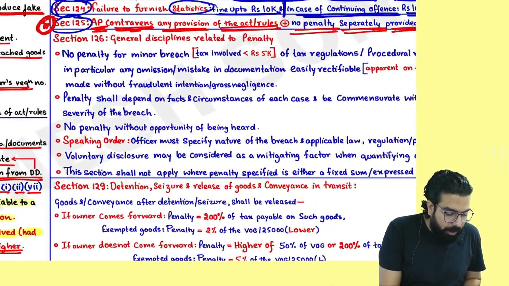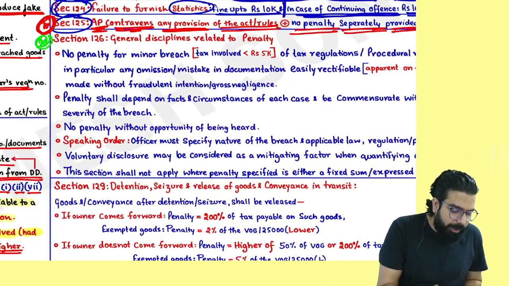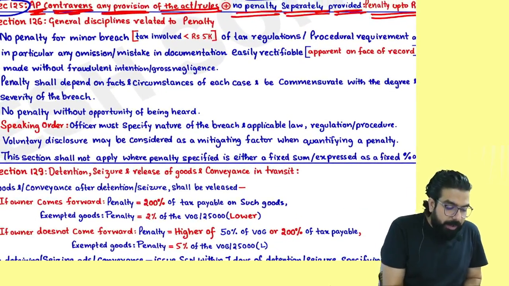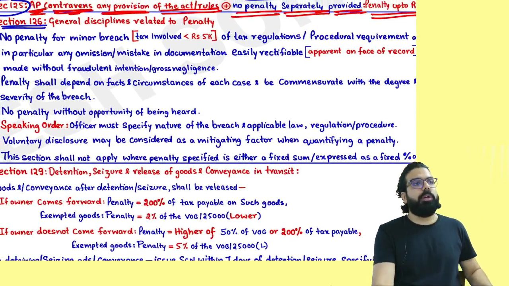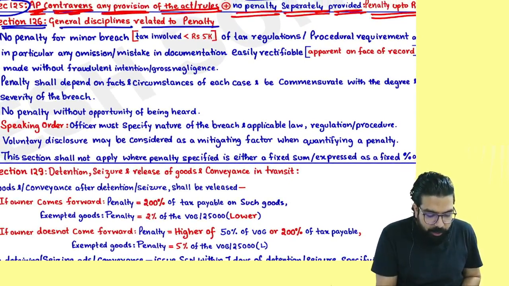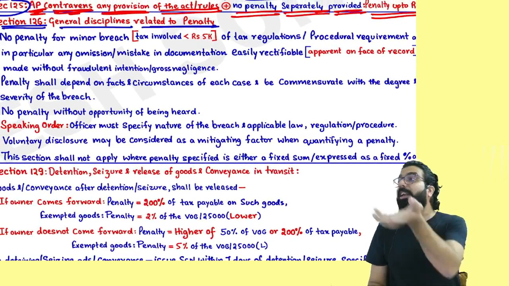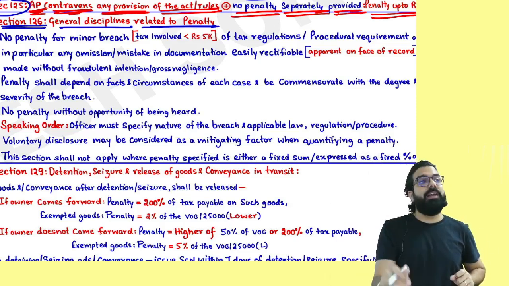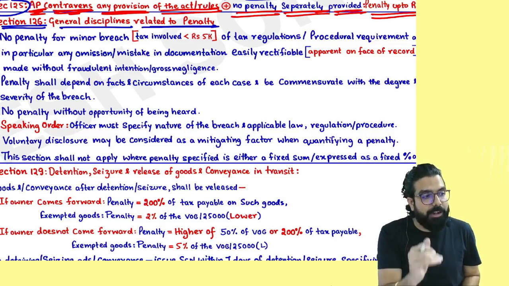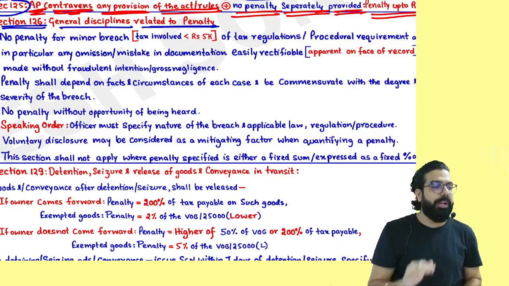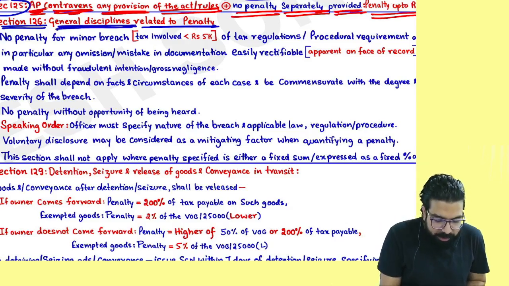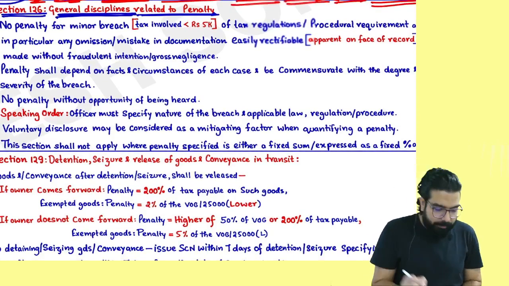Now, section number 126 is important from exam point of view. Everyone listen now. Remember, section number 126 talks about general discipline related to penalty. General discipline means like how there were general provisions for demand orders. That way, whenever the officer is passing a penalty order, the officer should also take care of some general things. Those general things are told over here. General discipline relating to penalty.